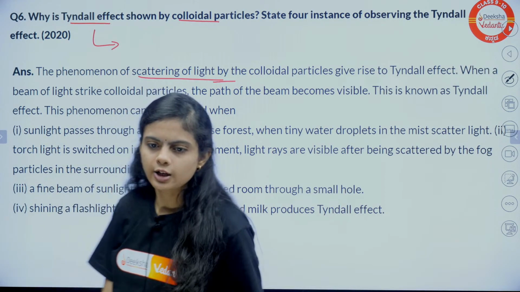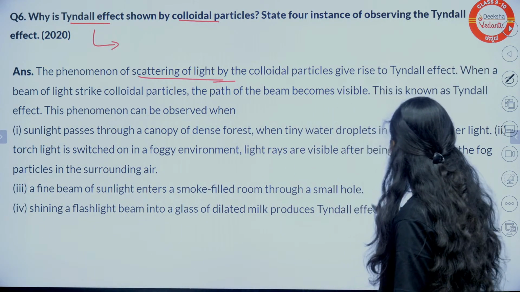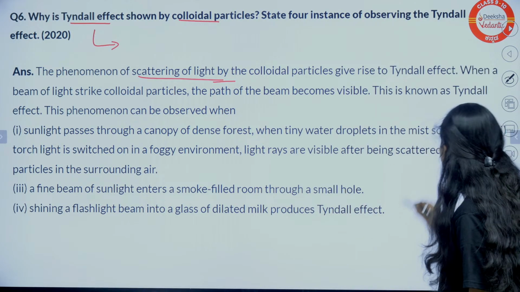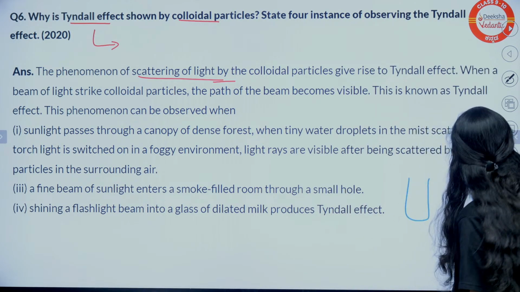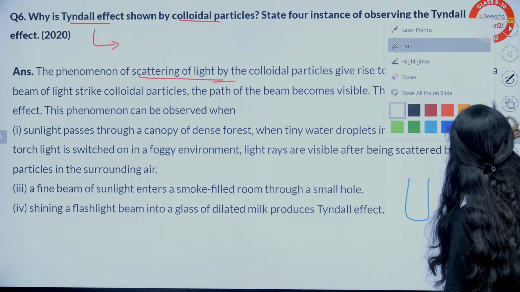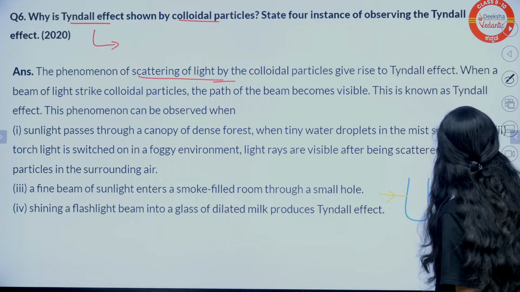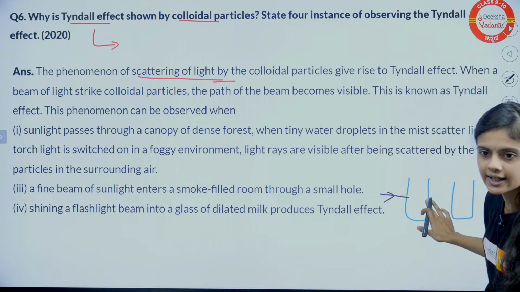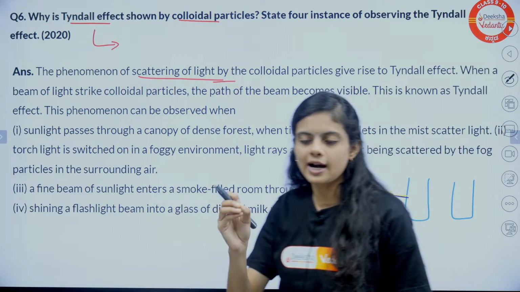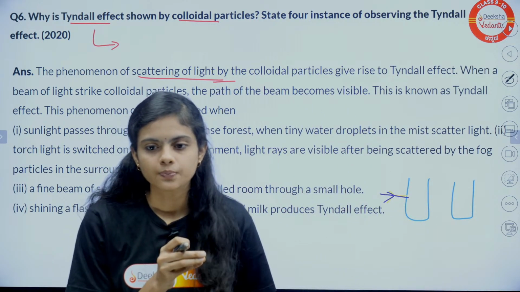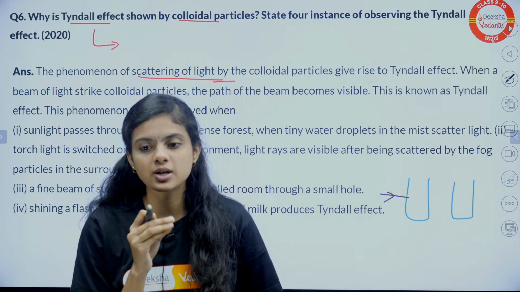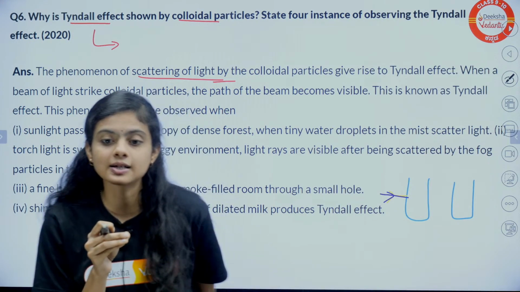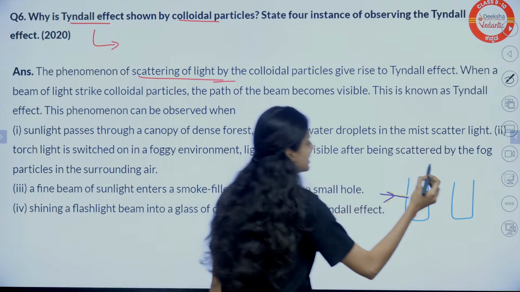Colloidal particles are invisible. Why? We have seen this. In the textbook, we have the diagram. There are two beakers. One ray of light passes through, but in beaker 1 you will not see the light rays. In beaker 2, we add a drop of milk. Colloidal particles are much bigger, so white light falls upon the particles and scatters. That is the Tyndall effect. Exactly, Pushpa, that is what I am explaining here.